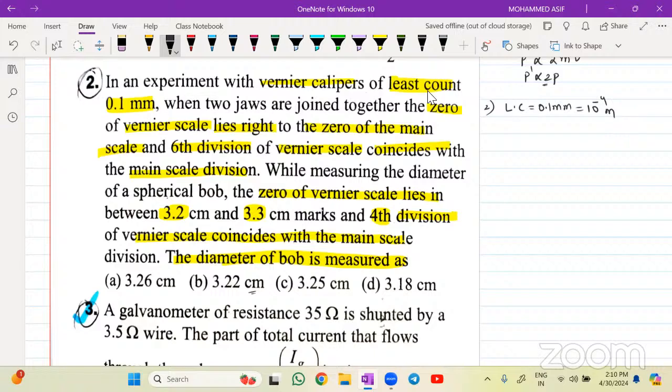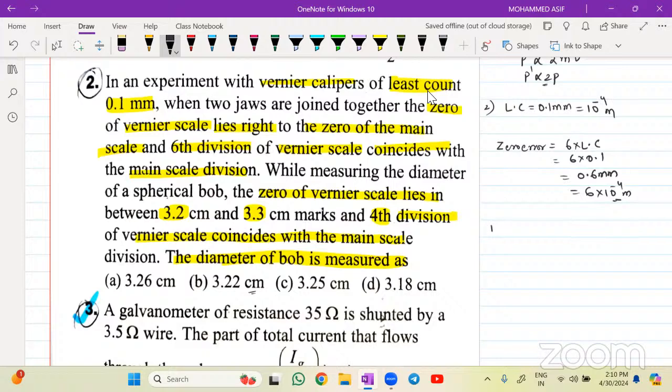What is the zero error of the main scale, beta? The sixth division of the vernier scale is coinciding with the main scale. Zero error will be equal to the sixth division into its least count. So that value will be 6 into 0.1. That means this will be equal to 0.6 mm. That means that value will be equal to 6 into 10 to the power of minus 4 meters.